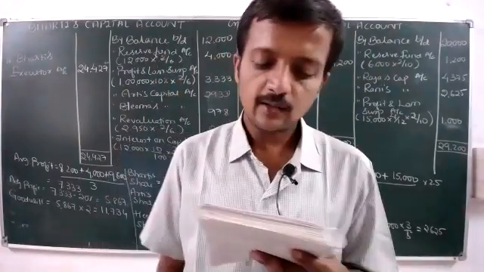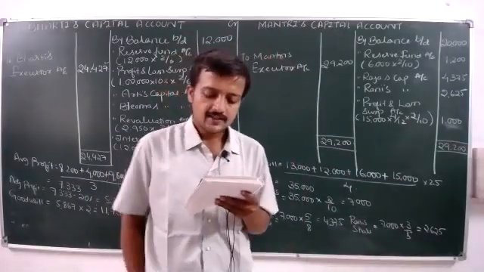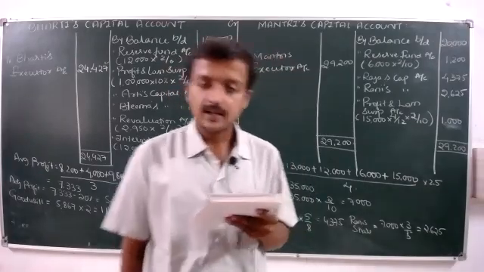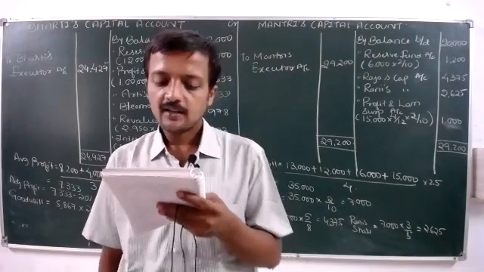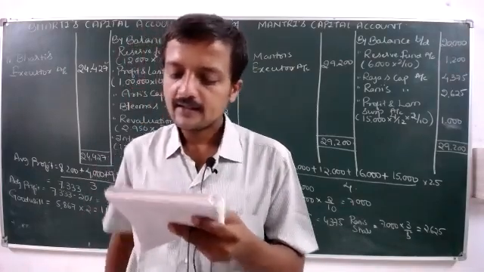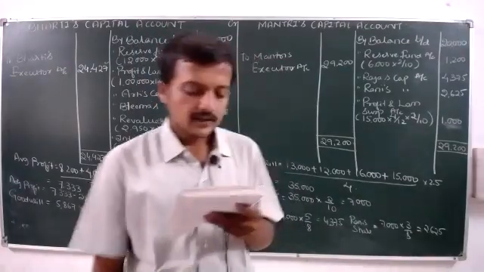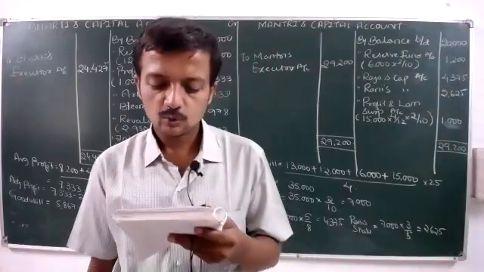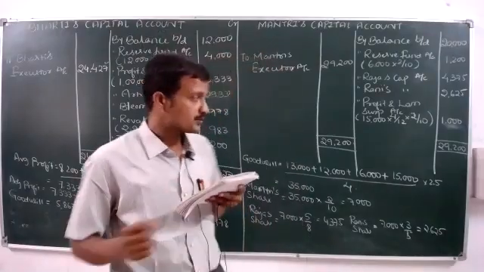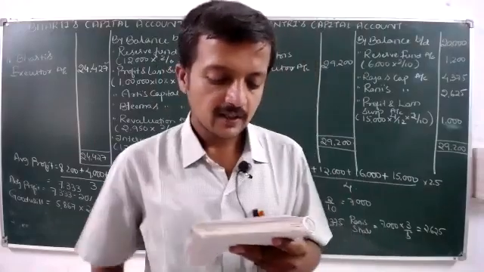Girish, Mahesh and Varun were sharing profits and losses in the ratio of 6:3:2. That's nothing but 6/11, 3/11 and 2/11 respectively. Their capitals on 1/4/2017 stood at 60, 30 and 20 respectively. On 31st April 2017, Varun died. Who is Varun? Third partner with the capital of 20,000.